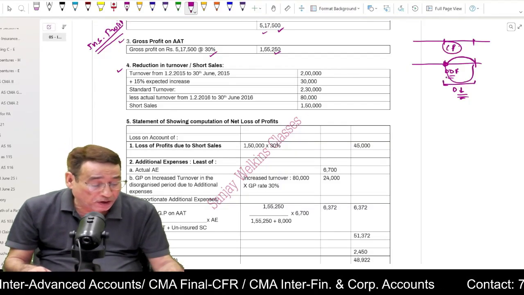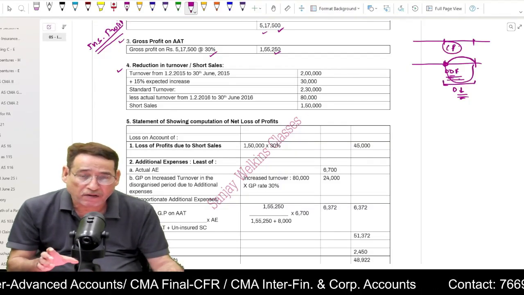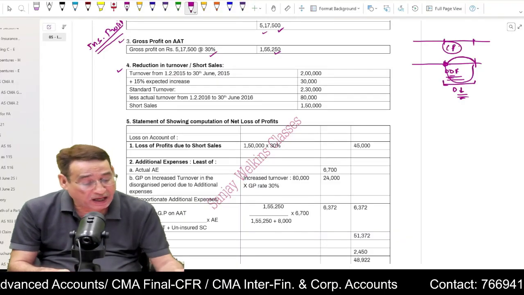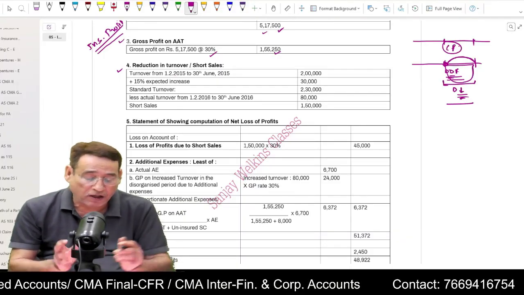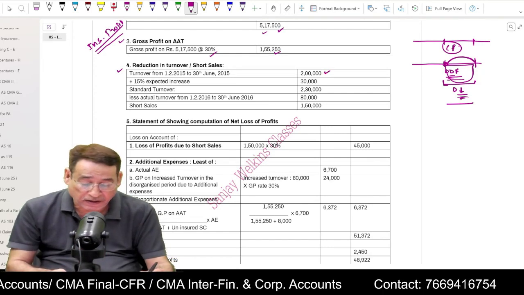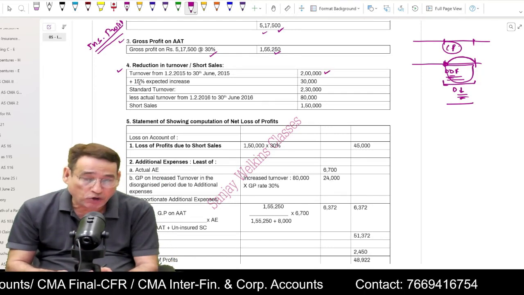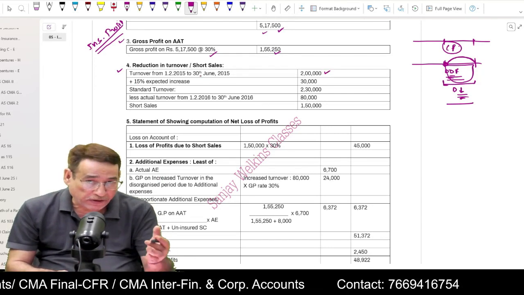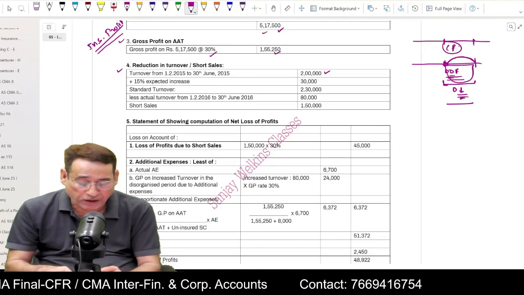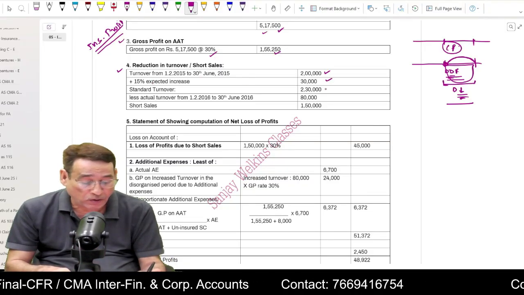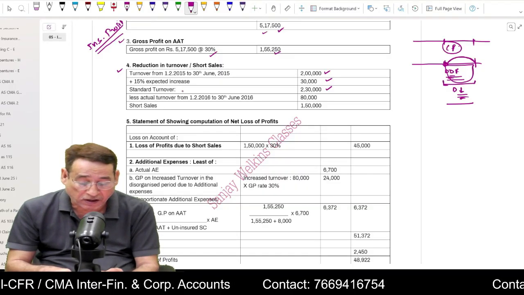So in order to compute your short sales, first of all I am going to take into account the turnover which will be given to us. The turnover in the affected period, let us say, is 2 lakh. First, I am going to apply the adjustment. Suppose in the question it is given that your sales are rising by 15%, you are going to add here. So it means standard turnover 2,30,000.